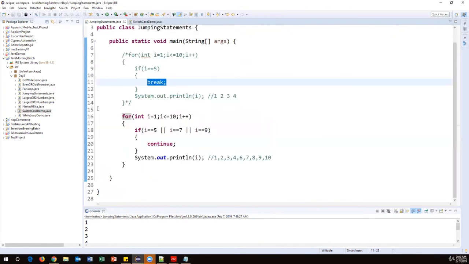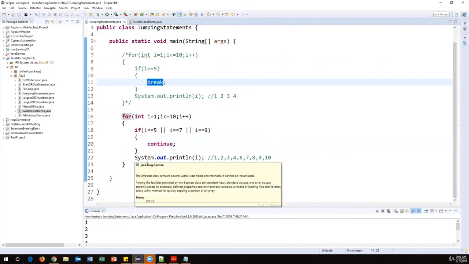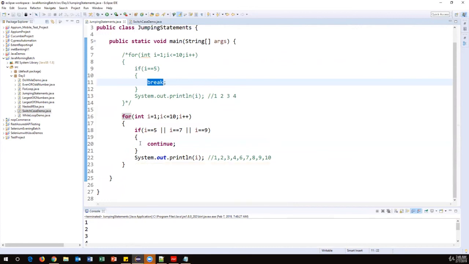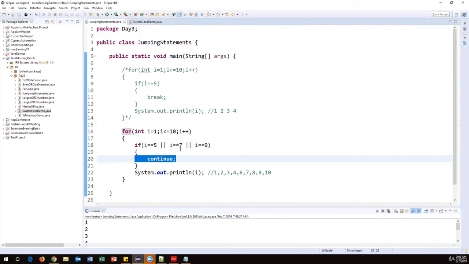So to immediately exit from the loops, we can go for the break command, and to skip specific values, we can go for the continue command. So these two are called jumping statements. Okay, so these are all called jumping statements.